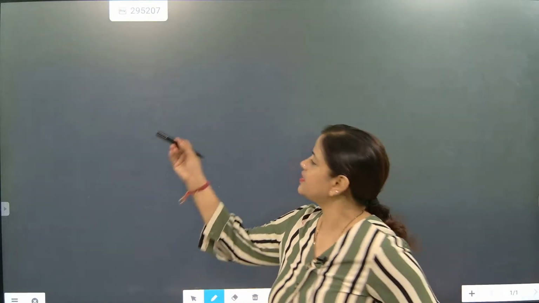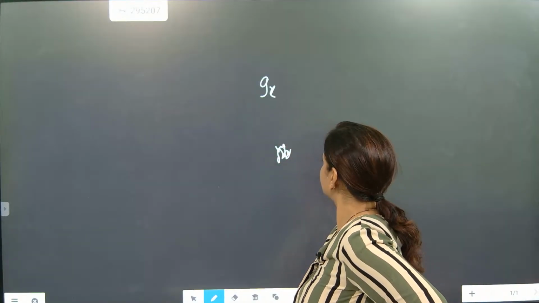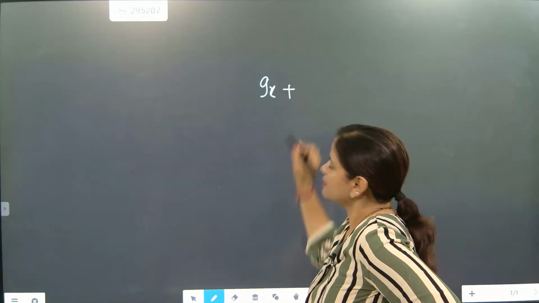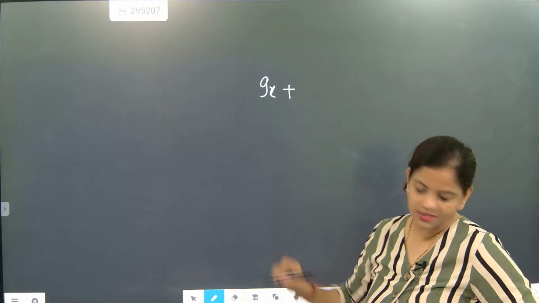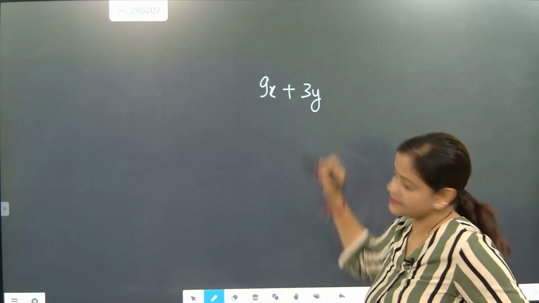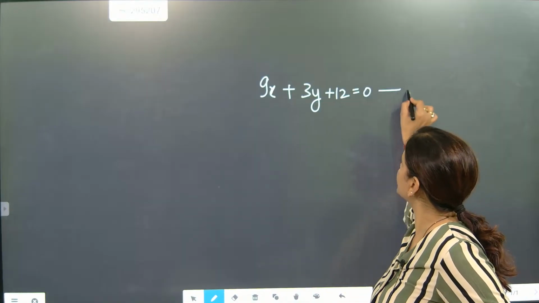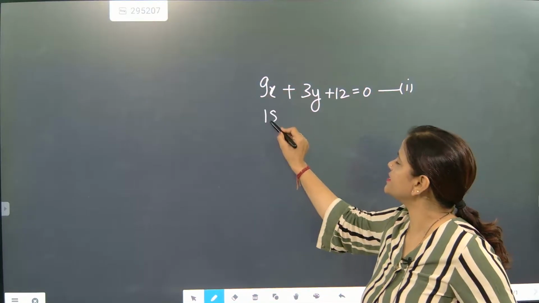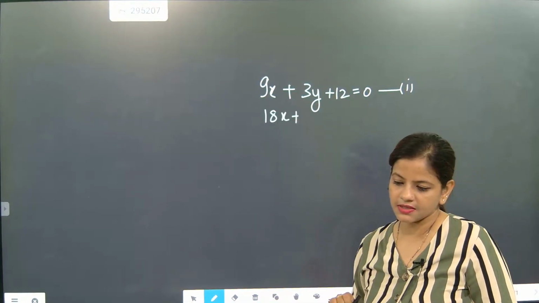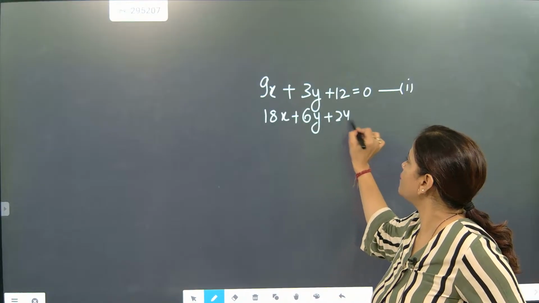The question is 9x plus 3y plus 12 equal to 0. This is the first part. And 18x plus 6y plus 24 equal to 0.